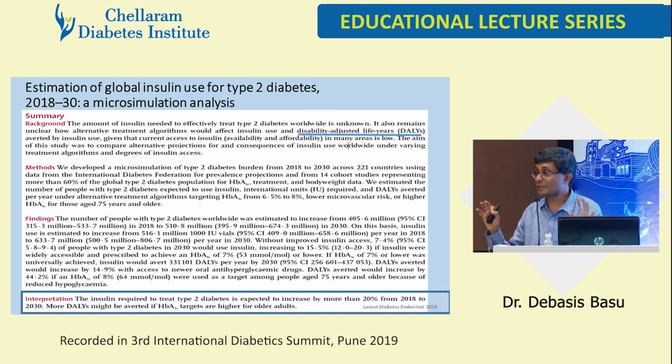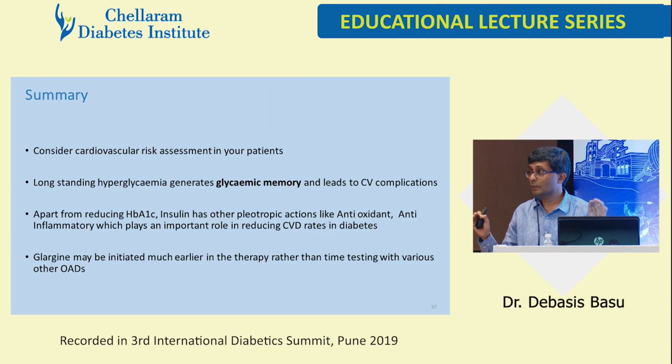I mean, the thing is, if I'm allowed to say, glargine, we have not come here to talk big words about glargine. Glargine and all the other basal insulins basically will act accordingly. But one slide made the difference where I showed categorically that glargine is doing well. Glargine per se is doing well compared to degludec. Now, having said that, in this kind of a setting, if you're trying to protect a person from having his complications early, the best method is to get his overall control at the earliest.